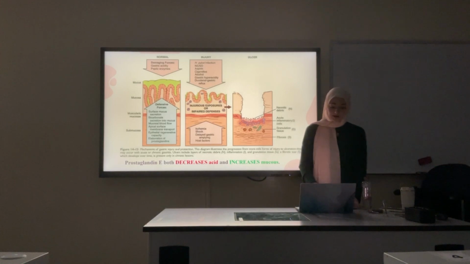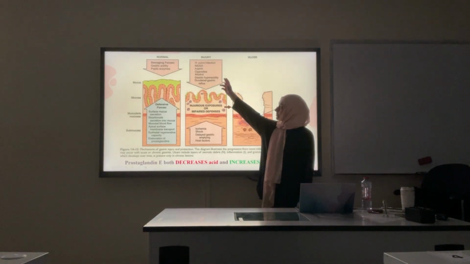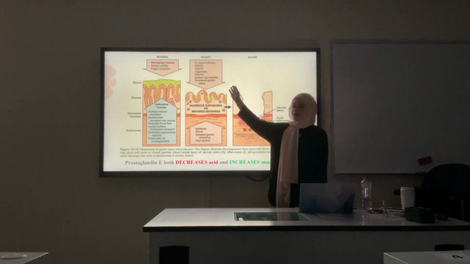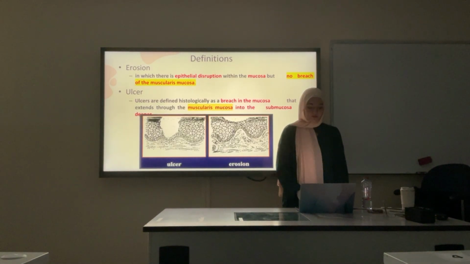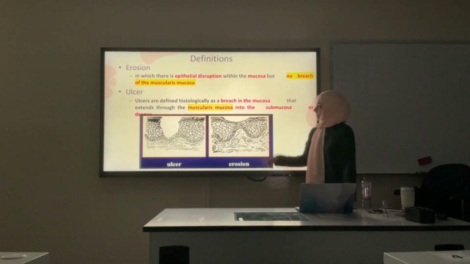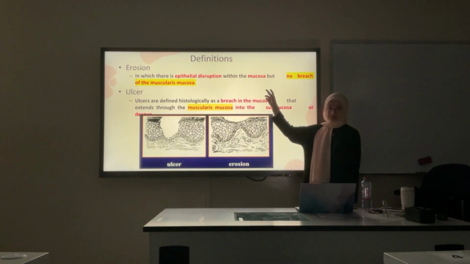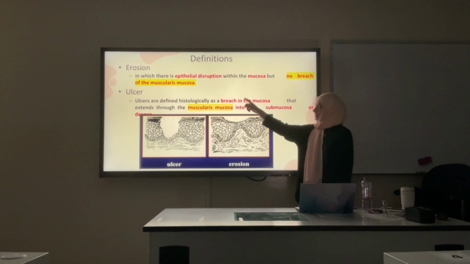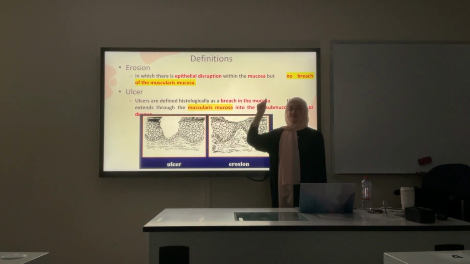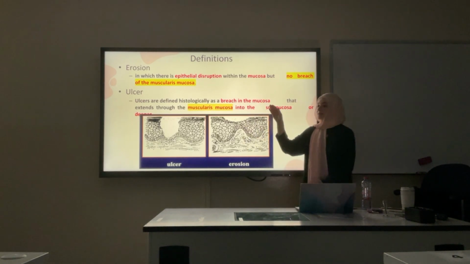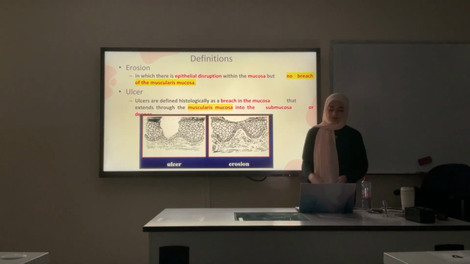Okay? Also, other causes of injury: H. pylori infection, aspirin, cigarettes, alcohol, all of this. We'll start with some general definitions first. Erosions and ulcers. Erosions affect only the mucosa, but it doesn't penetrate the muscularis mucosa, which is the last layer of the mucosa. Okay, so it doesn't reach the submucosa. Ulcers reach the submucosa. That's the only difference between them.